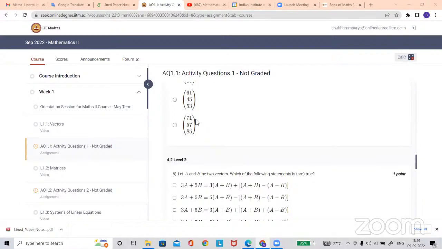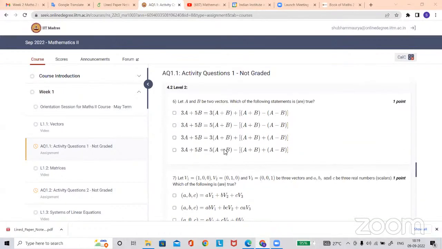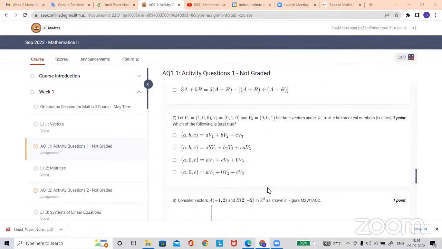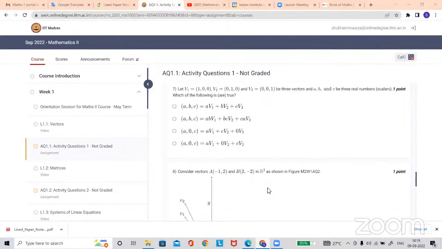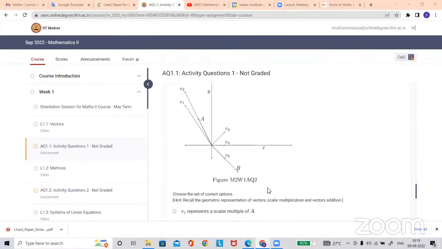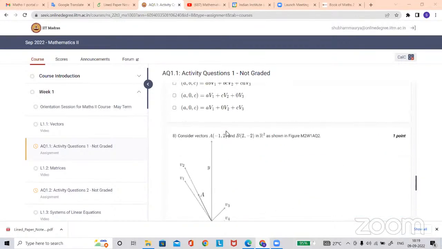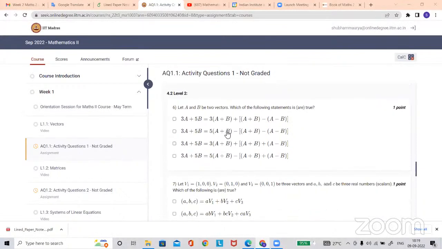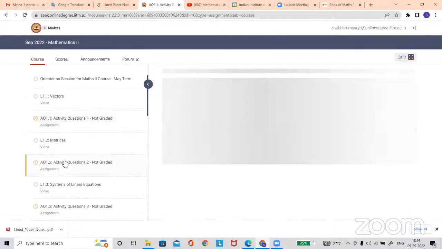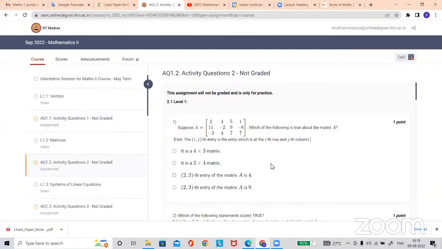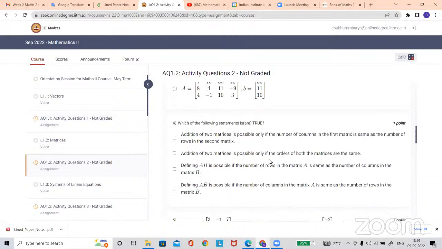If you want to feel some challenge, it is also not so difficult. Try to solve level 2 also, to understand the whole topic. There are 5 questions in level 2 also. So like that, in each activity you can see such a thing.